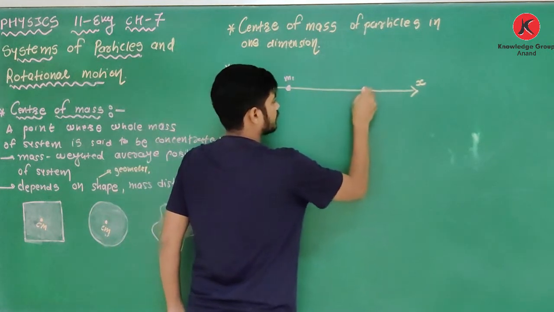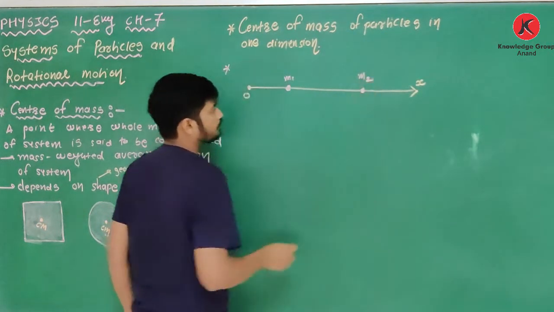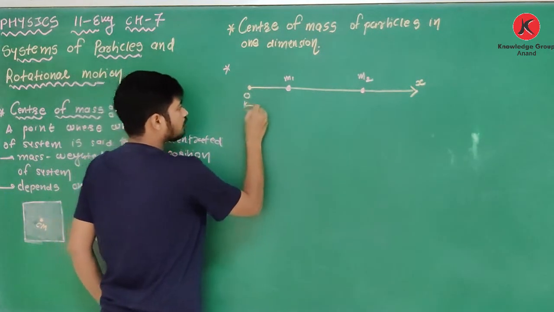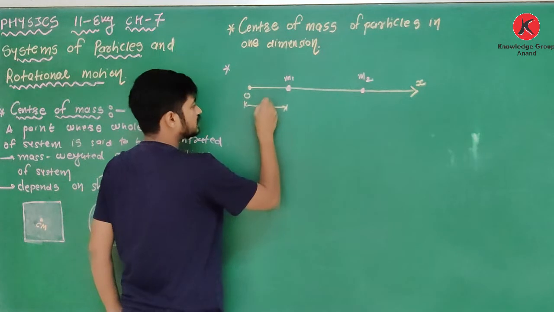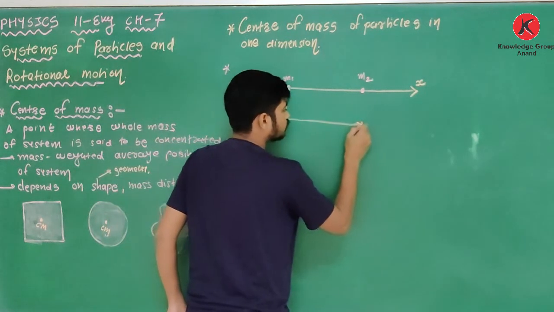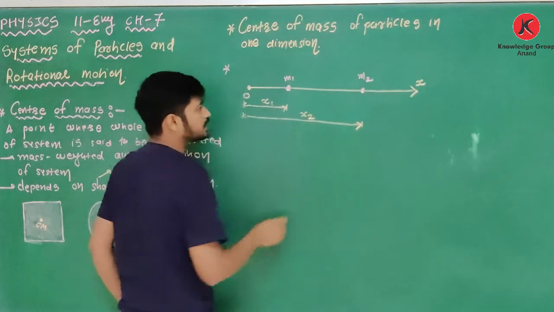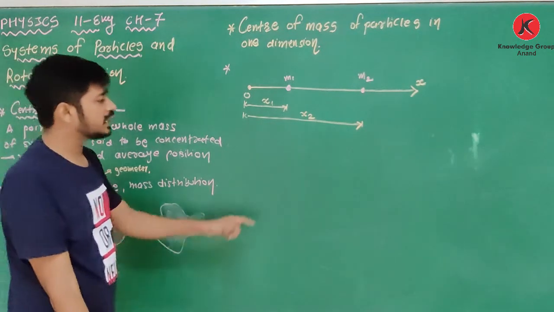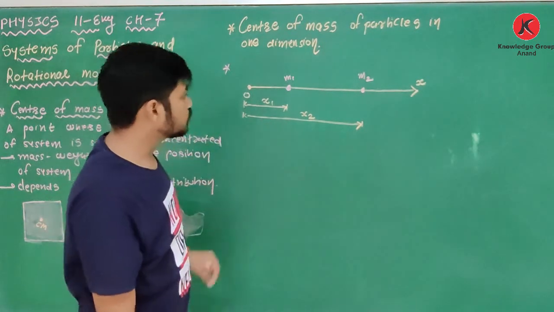Another particle is here having mass m2. The position of the first particle from the origin is x1, the position of the second particle from the origin is x2. Simple.